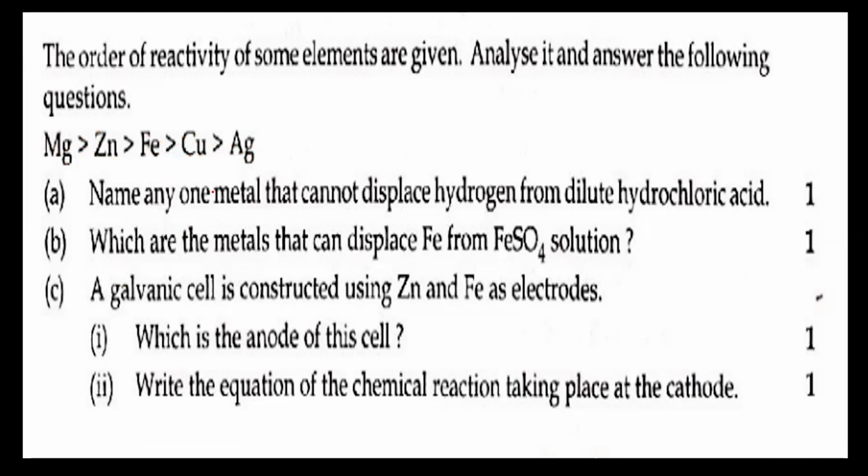Now name any metal that cannot displace hydrogen from dilute hydrochloric acid. That is the question. You have to find one metal from this that cannot displace hydrogen from dilute hydrochloric acid. For this type of questions from this chapter, you must know the reactivity series. So what is the reactivity series?